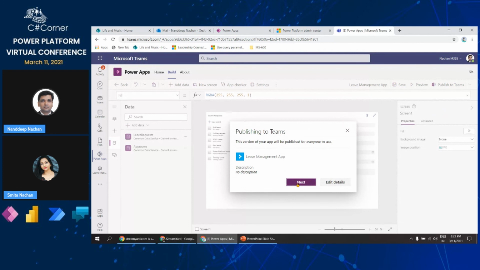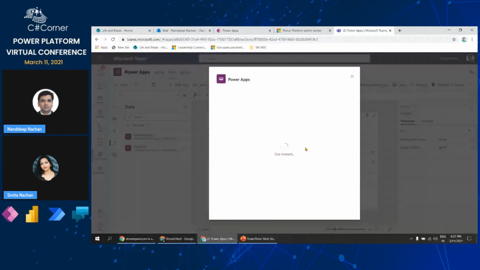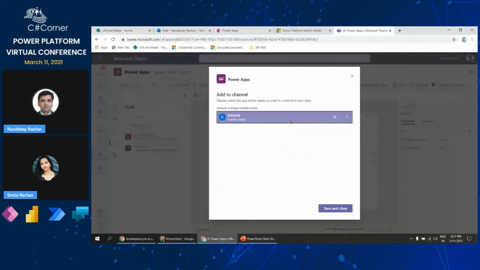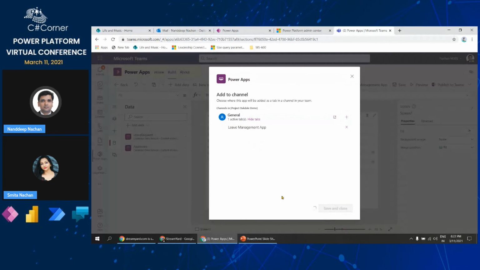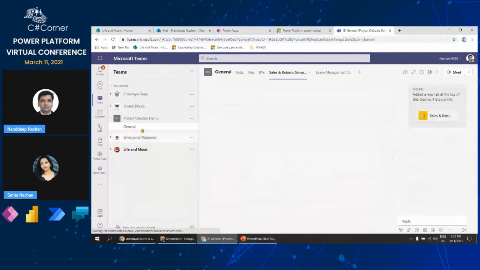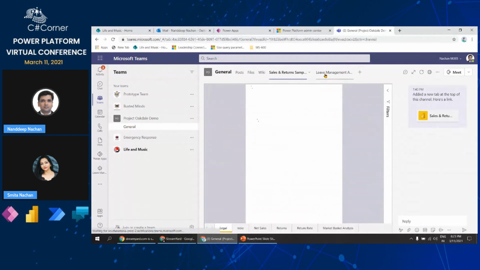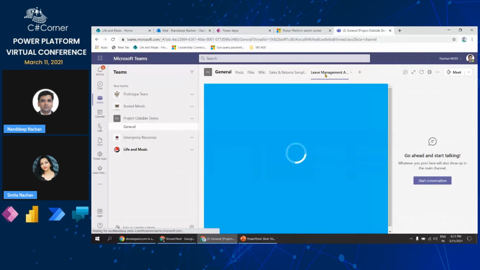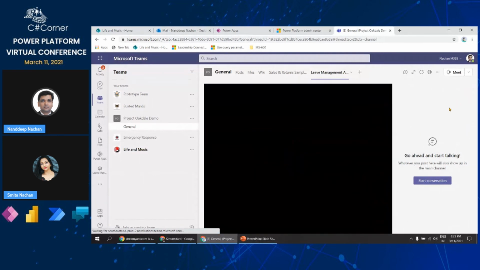So I will click next here, and once I do that, it will present me with the options for which channel we want to add that to. So I will just click add app as a tab, and then click save and close. Once I do that, this particular app should get added as a tab to my general channel. Since I was working on this project Oakdale demo, here we see that app added as the tab, and from here we'll be able to use that.